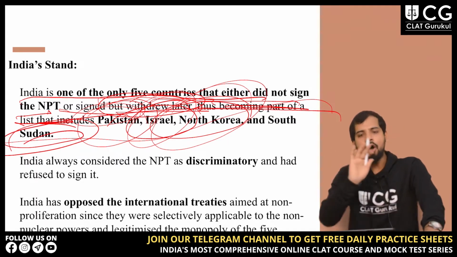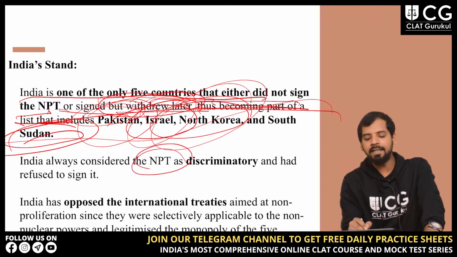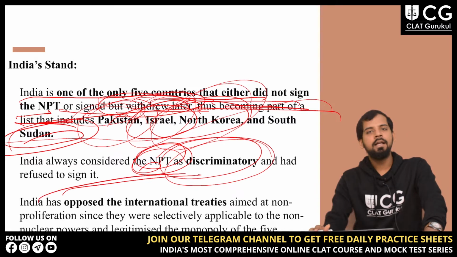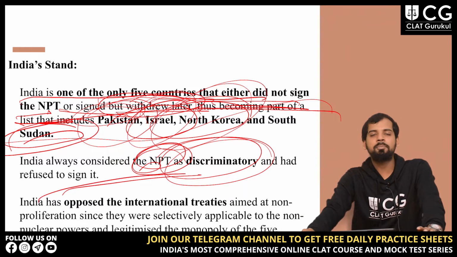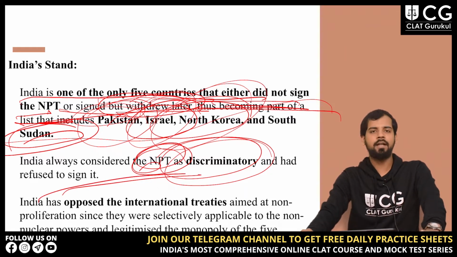Now, India always considered NPT as discriminatory, right? The basic reason for not signing this particular treaty is that they say this treaty is very discriminatory in nature.